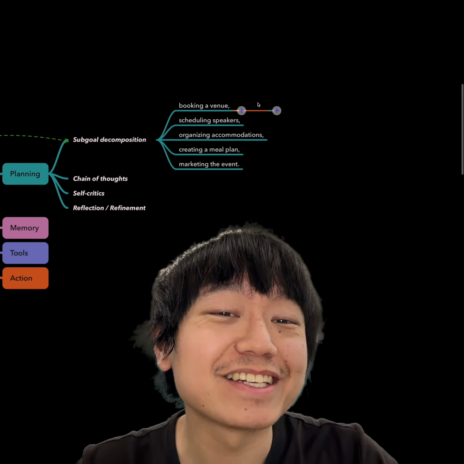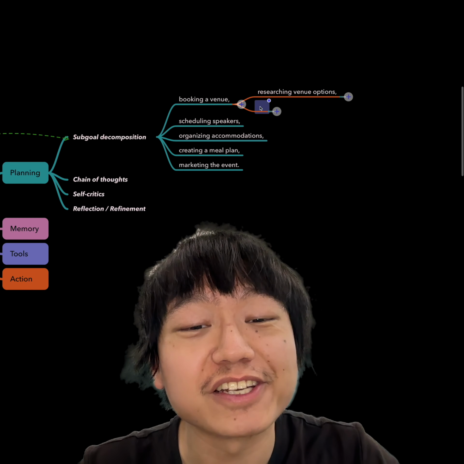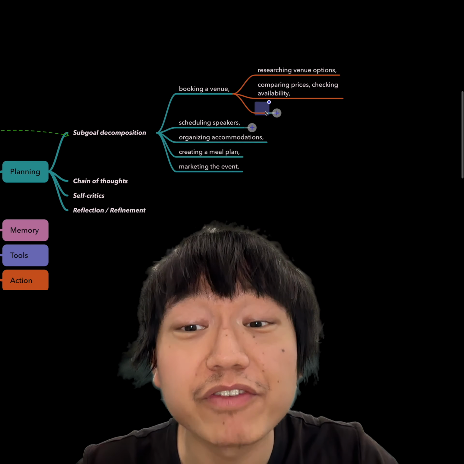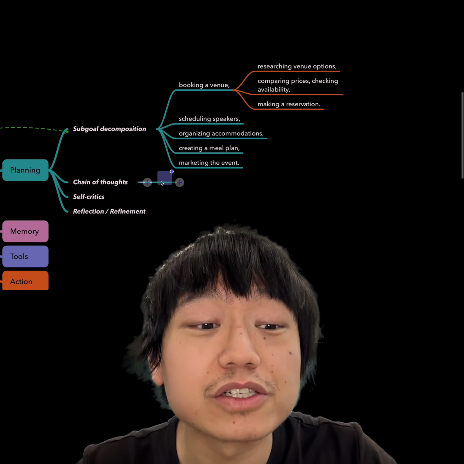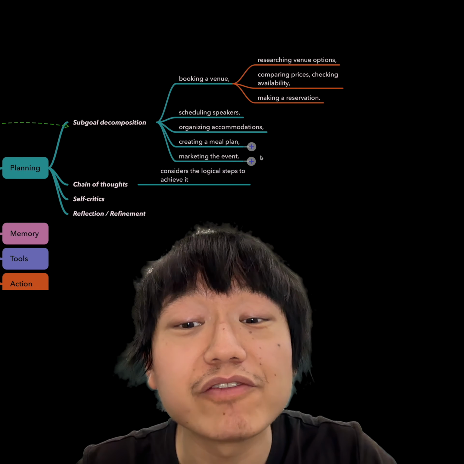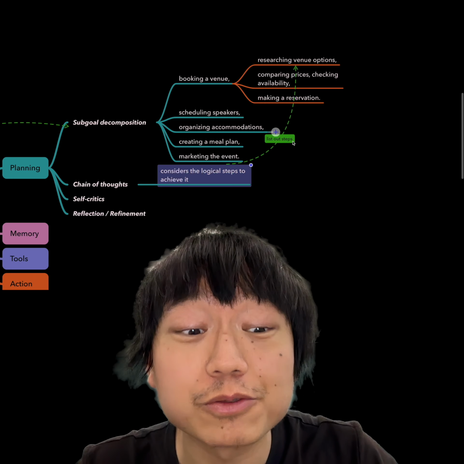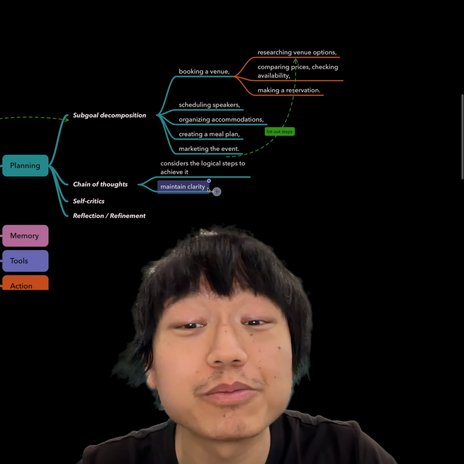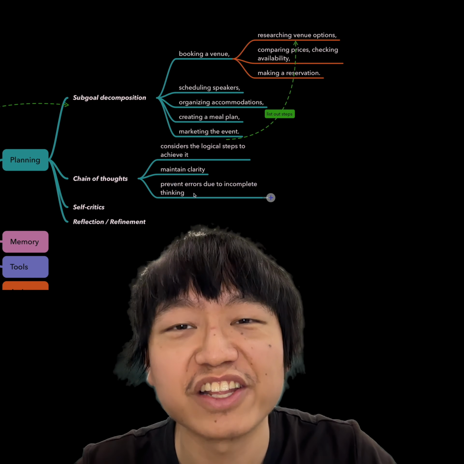The second planning component is chain of thought, where for each sub-goal, the agent considers the logical steps to achieve it. For example, in booking a venue, the agent will list out all of the steps: researching venue options, then comparing prices, then checking availability, and then making a reservation. This structured reasoning allows the agent to maintain clarity and prevent errors due to incomplete thinking.